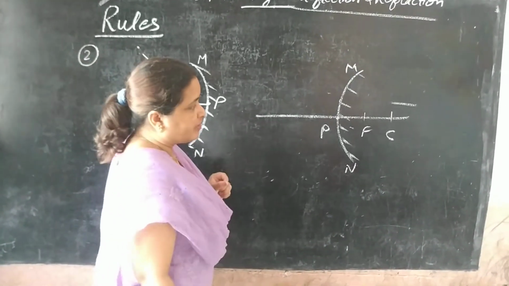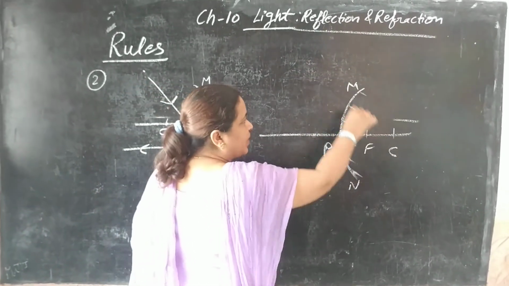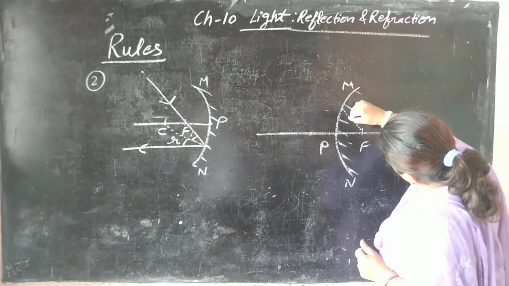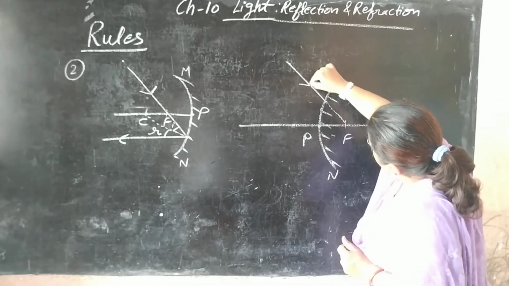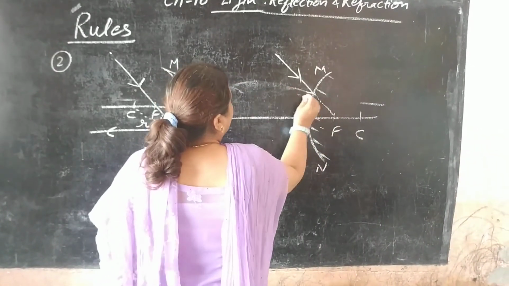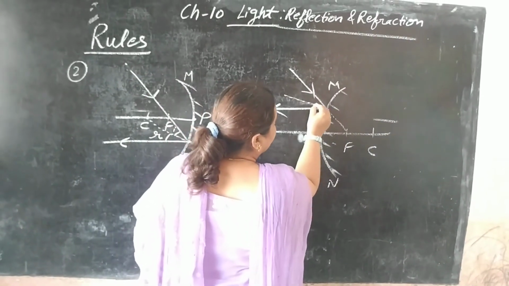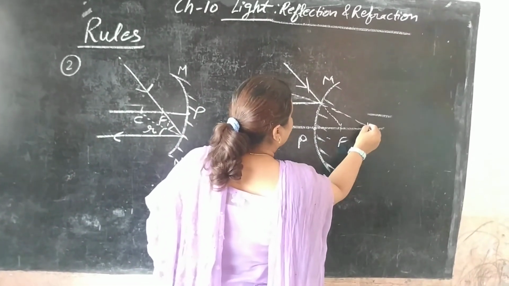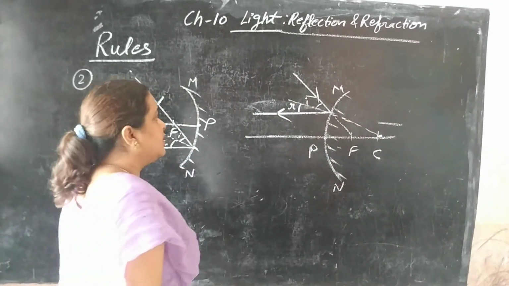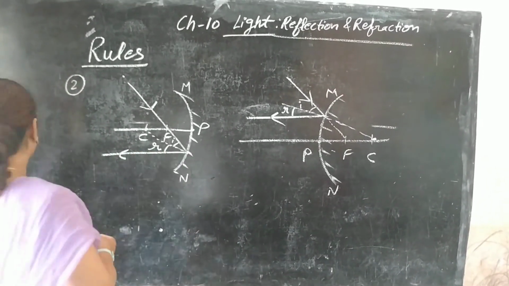And what is in case of convex mirror? If a ray is directed towards the focus, yet appears to pass through the focus, then after reflection it would be parallel to principal axis. Again you have to locate I and R angle. So join this point to C. This angle is I, and this angle becomes R. With the reflected ray, the arrow is always outward and the angle is R. So this is the second rule.